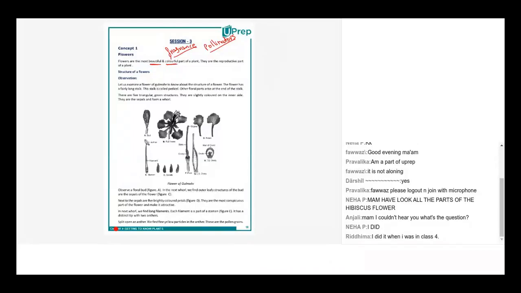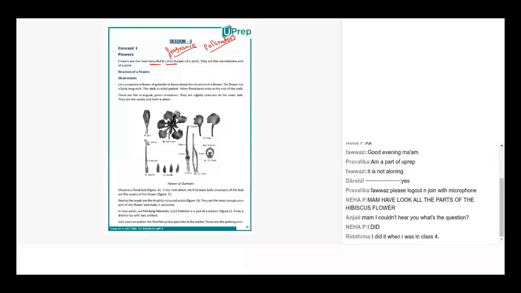The most beautiful and colorful parts of a plant are a reproductive part of a plant. See, basically what happens is that they need to attract the pollinators. This is for all of you. They need to attract the pollinators so that there is pollination happening and so that there is reproduction.